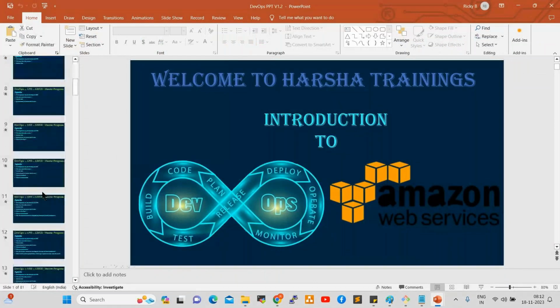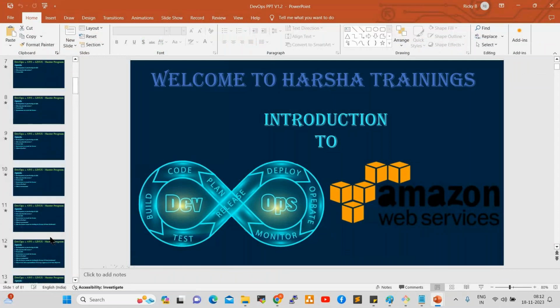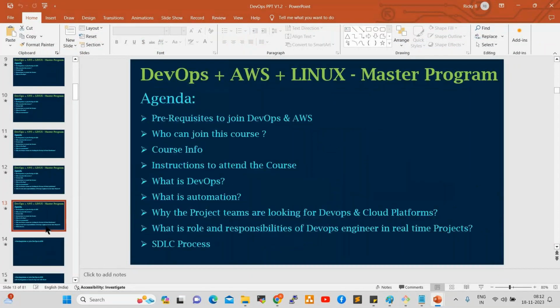So the DevOps process and the prerequisites were covered: the prerequisites to join the DevOps and AWS course, who can join this course, course information, and instructions to attend this course. What is DevOps? What is automation? Why are the project teams looking for DevOps and cloud platforms? What are the roles and responsibilities of a DevOps engineer? Real-time projects and the SDLC process were all discussed, right?